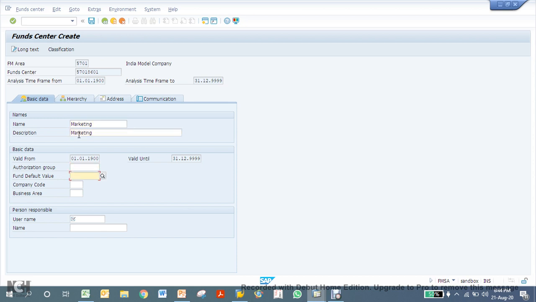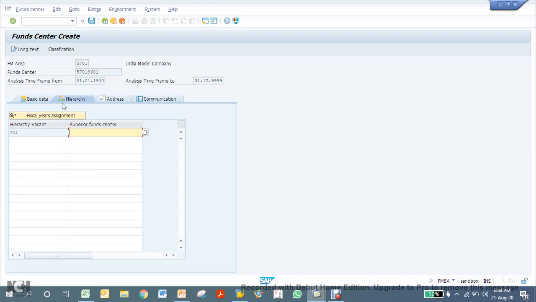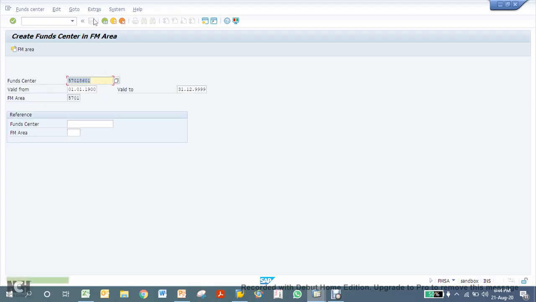It's very easy then to identify. You enter your company code here, and also you can assign it to a business area. Now you associate it to a user also. Here in this section you can assign this fund center to a hierarchy as well. But in my case I am not currently using hierarchy, so I'll just save it. My fund center has been saved.